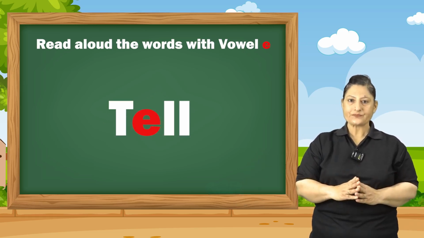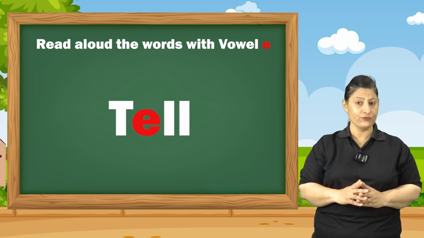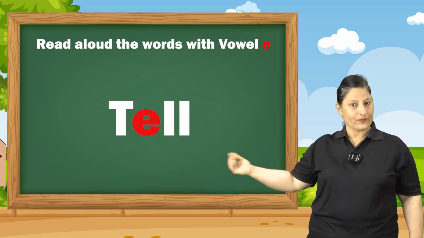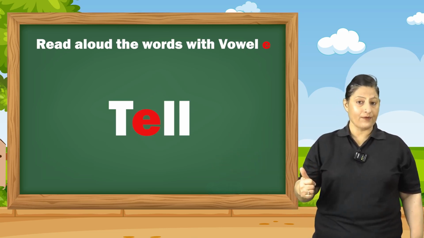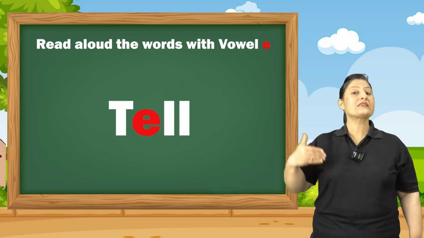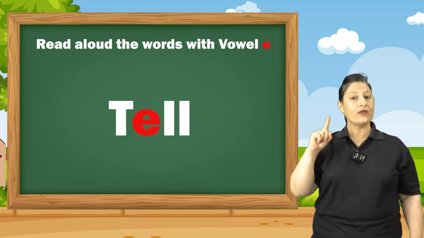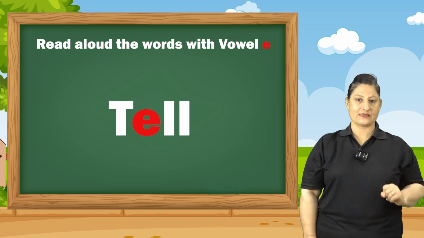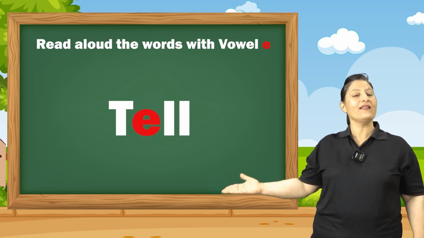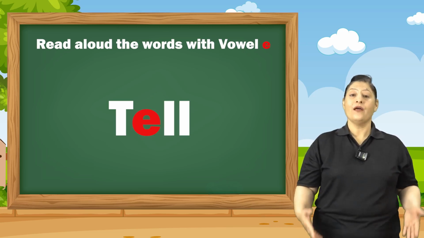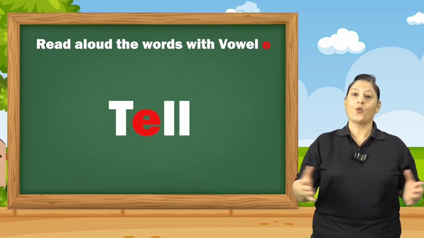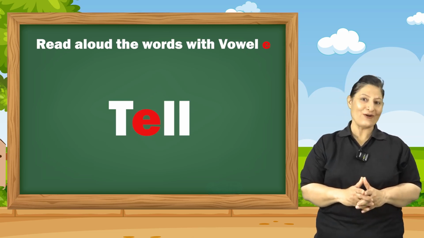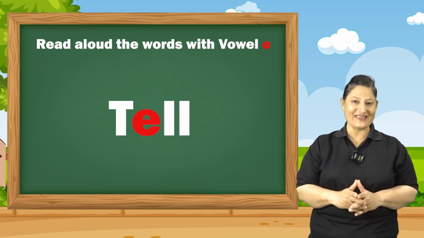So remember, in today's class, I have told you about the phonic sound of vowel E. And also remember, when any consonant is repeatedly coming more than one time, we will use its sound only once. Just like in the case of L. You all can frame different words with the help of vowel E. So vowel E is also magic E.